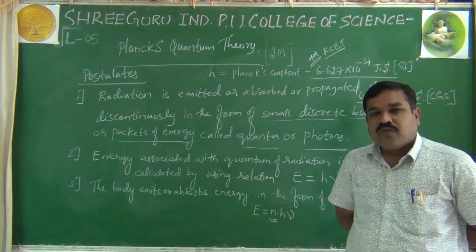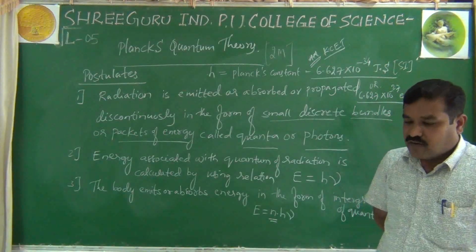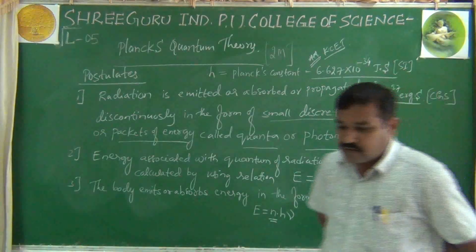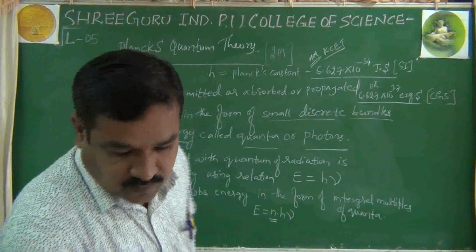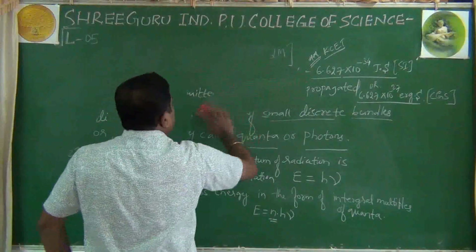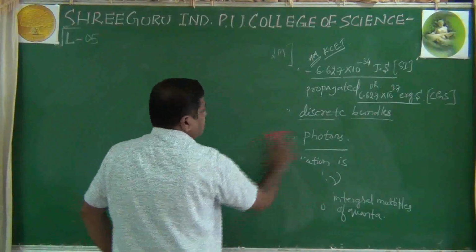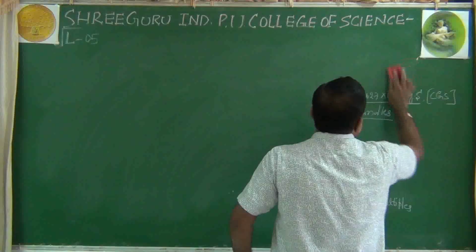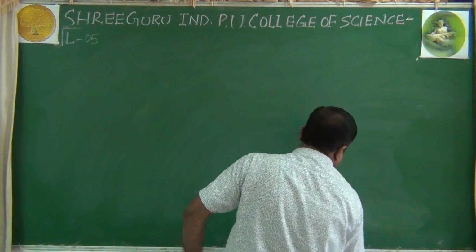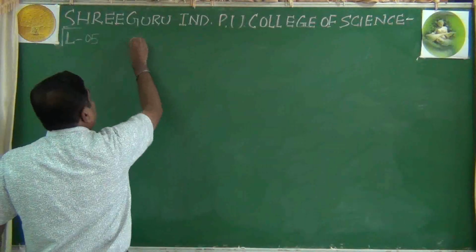Now we'll go for the particle nature of electron or light, which is called the photoelectric effect. So after understanding Planck's quantum theory, black body radiation, even the electromagnetic spectrum, now we shall move on to the photoelectric effect.